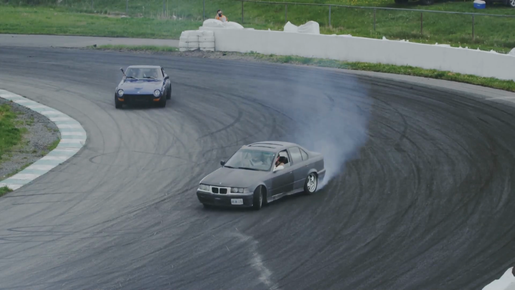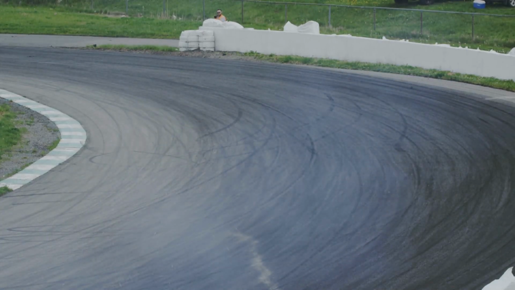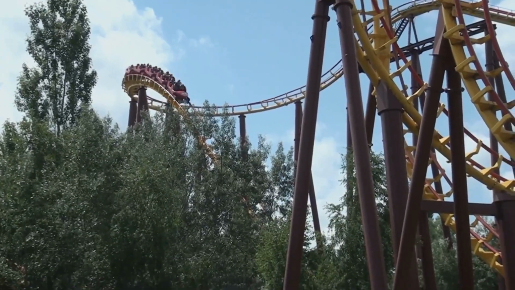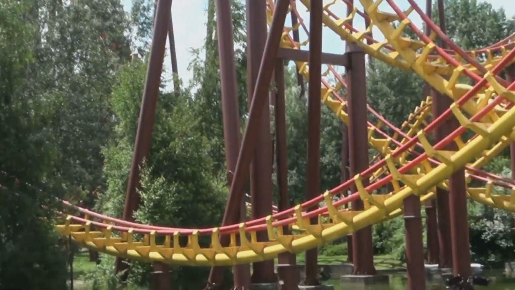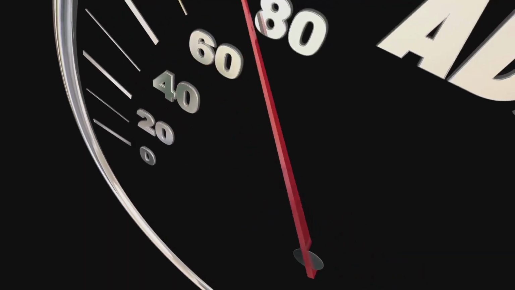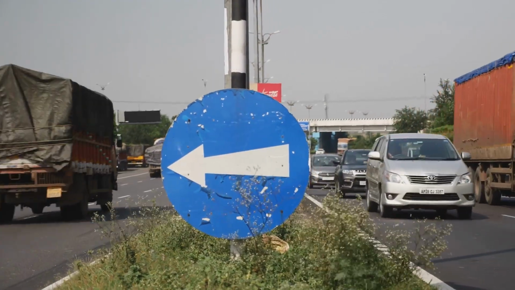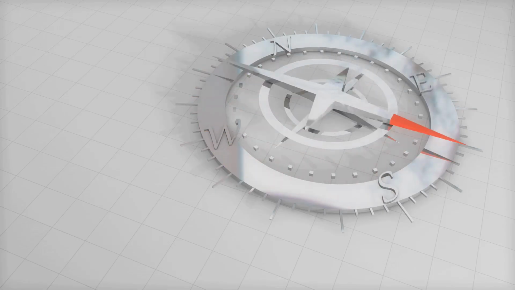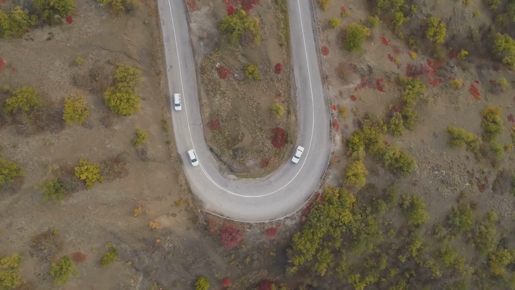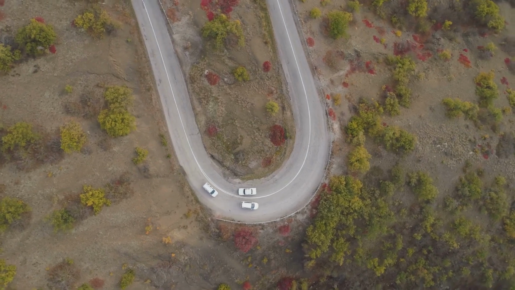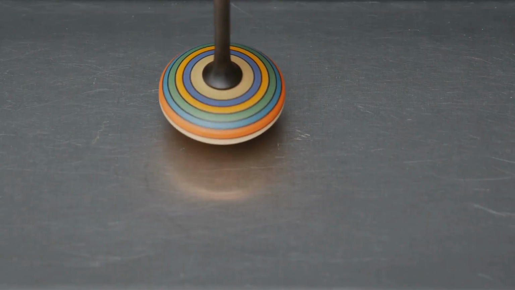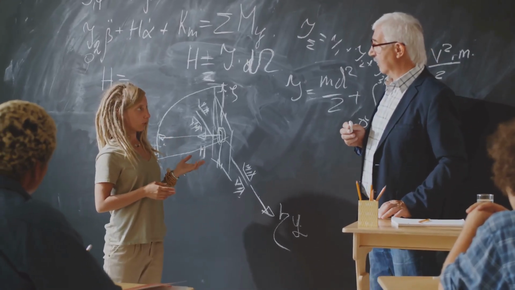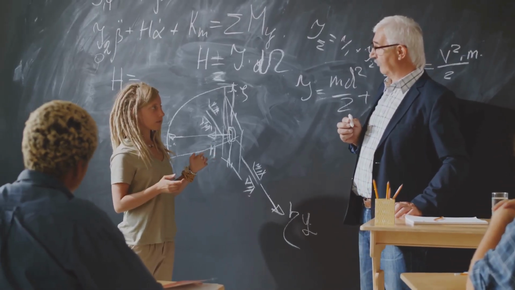It's a special kind of motion because the direction is always changing. Even if the speed is constant, the direction isn't. An object moving in a circle is always changing its velocity. You might think velocity just means speed, but in physics, velocity includes both speed and direction. So, if the direction is changing, the velocity is changing. And if velocity is changing, that means there's acceleration. This might sound strange if the object's speed isn't changing, but acceleration means any change in velocity, including just direction.